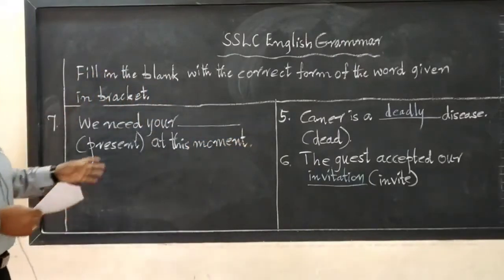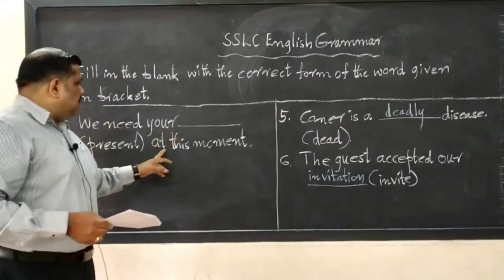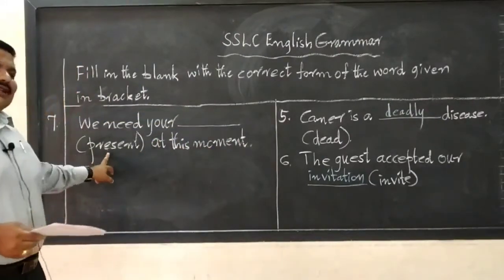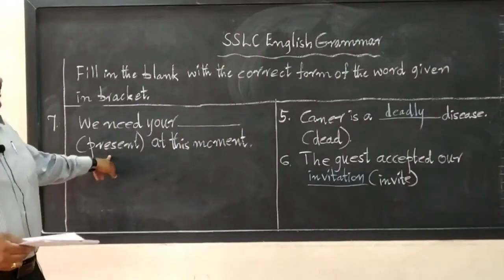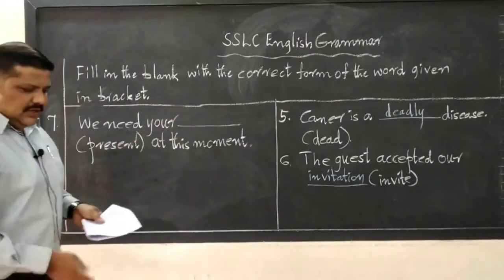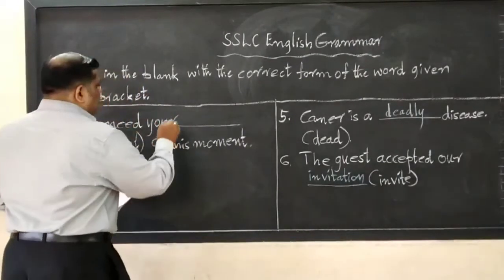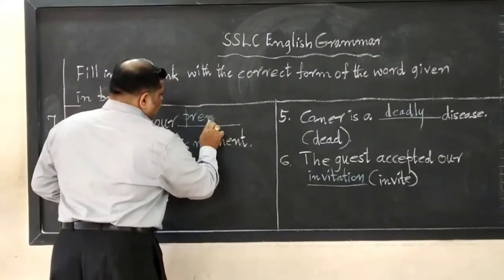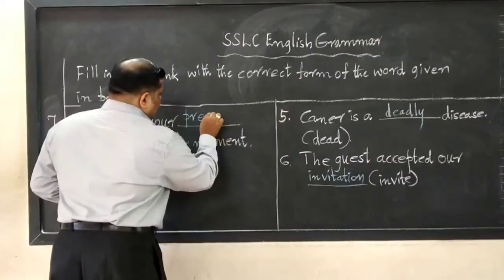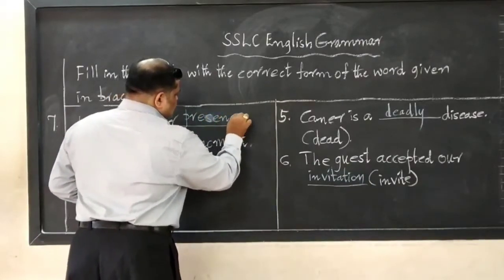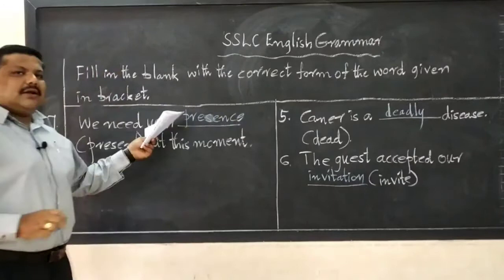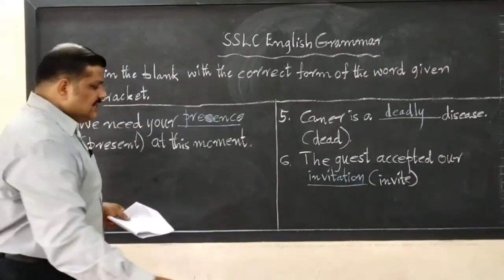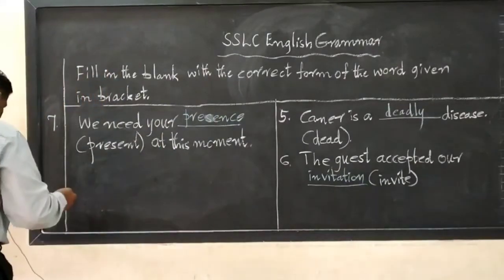See, we need your dash at this moment. Present is given. You have to change the form. How to change? We have to make it presence. Presence.